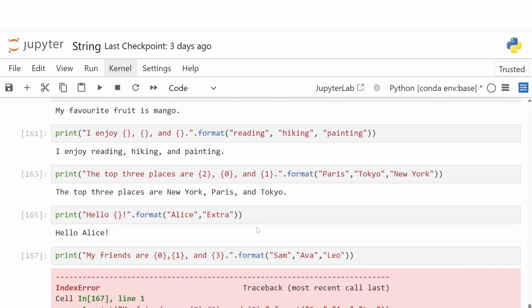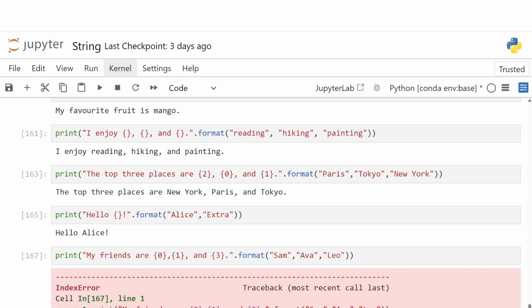Now let's explore positional arguments, which let you control the order manually. For example, we write print "the top three places are", and in the placeholders we specify the indices 2, 0, 1, .format(Paris, Tokyo and New York). Even though Paris is listed first, it's position 0, so it ends up in the second spot. And New York, which is at position 2, shows up first because we use 2 at the start of the string.